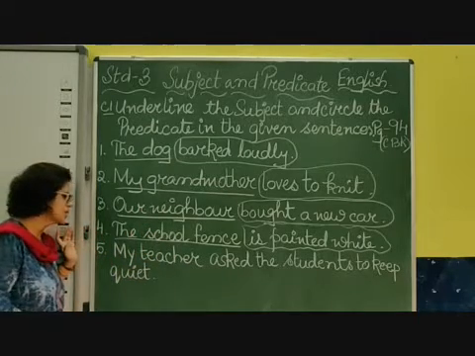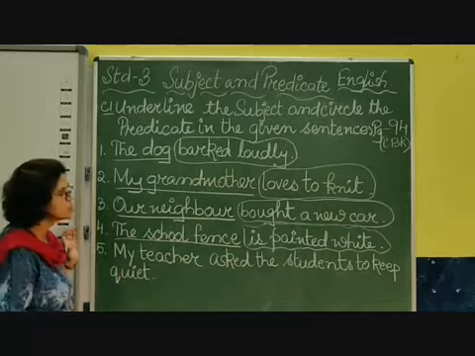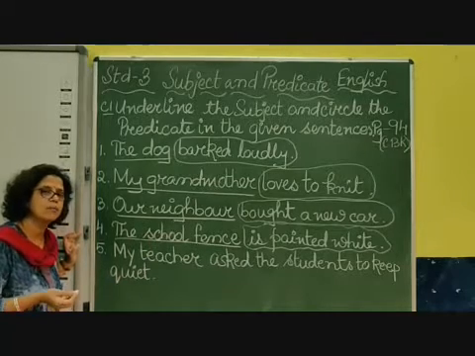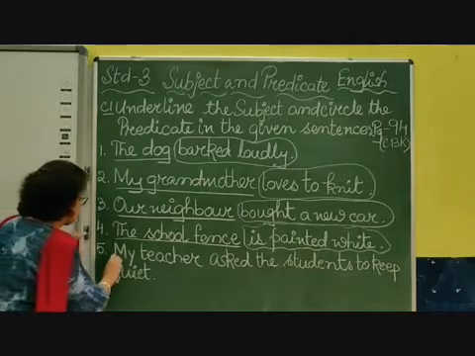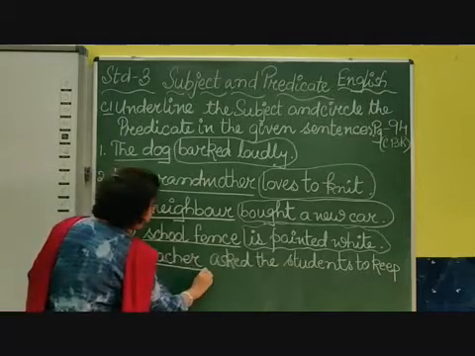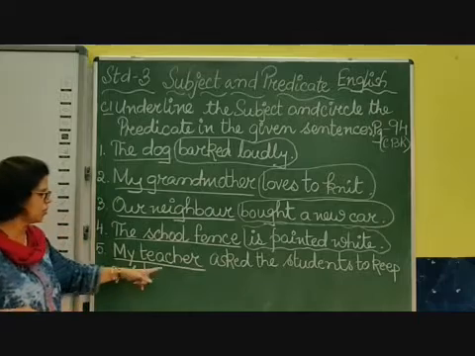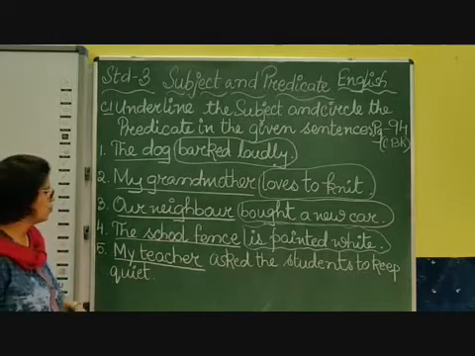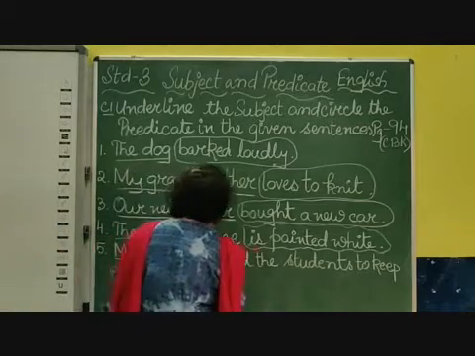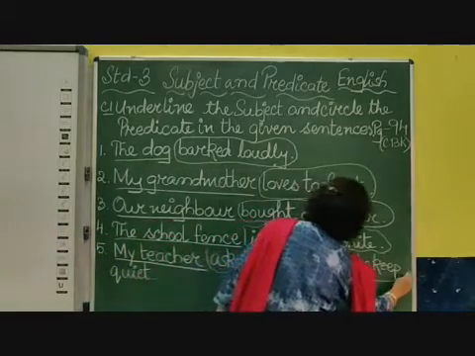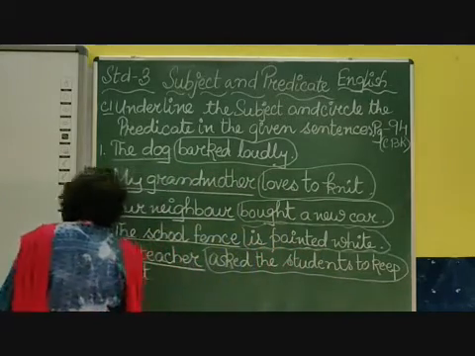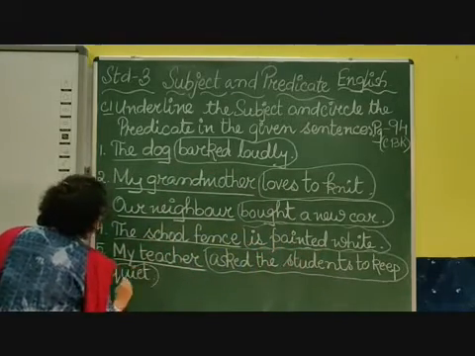And the last sentence, my teacher asked the students to keep quiet. About whom I am talking? I am talking about the teacher. Yes, my teacher, not only teacher, my teacher. So my teacher is the subject and asked the students to keep quiet is my predicate. The whole thing is my predicate, children. I will circle here and here also because quiet is written below.